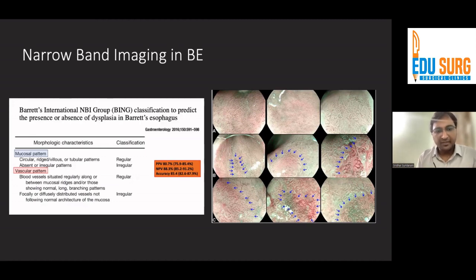So there is something called the BING classification that we use for mucosal pattern and vascular pattern. And based on this classification, we can actually detect the presence of dysplasia in patients with Barrett esophagus with a reasonably high accuracy of around 85%.